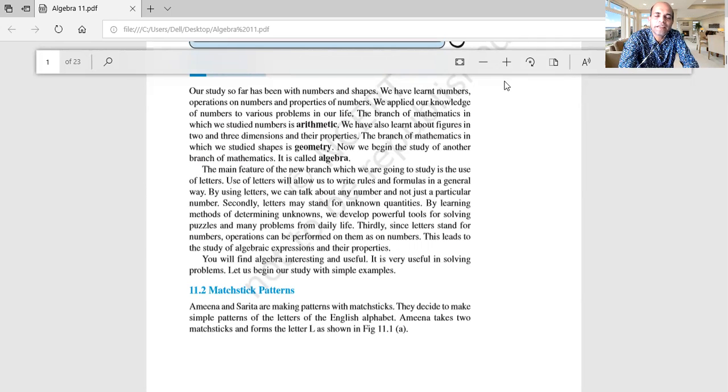We take the cost of one chocolate as x rupees. Then 5x equals 35, so x is 35 by 5, that is 7 rupees. Like that, the value of x or a, b, whatever it may be, can change. That's why it is called a variable: a number, or you can say a literal, whose value can change.